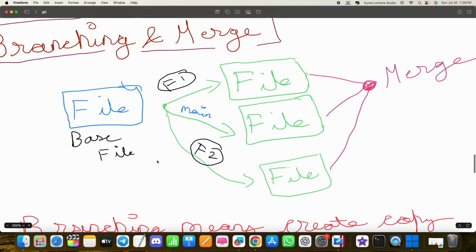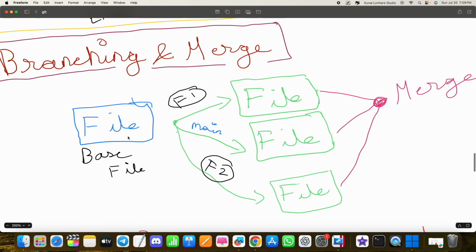So generally, when we talk about branching, we allow different teams to create a copy. From the base file they can create a copy, so there are 3 copies. The main is working exactly as it is, but the feature 1 team also has one copied version, and feature 2 has also copied one version of the base file.